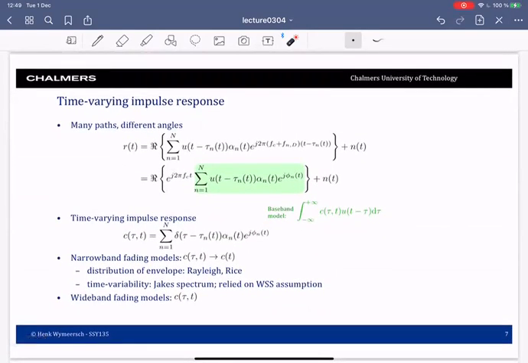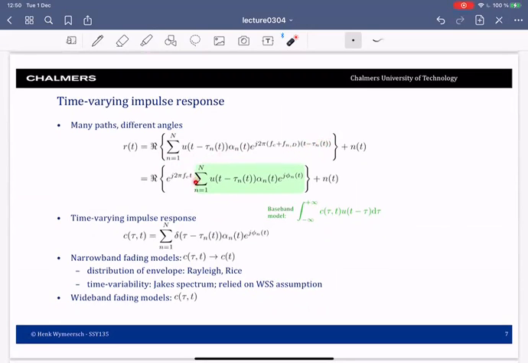This was the underlying general mathematical model, where we had the received signal as a function of the complex baseband signal, where we have a superposition of n paths. Each path has its own delay, its own amplitude, its own Doppler shift. And here again, we see the delay.